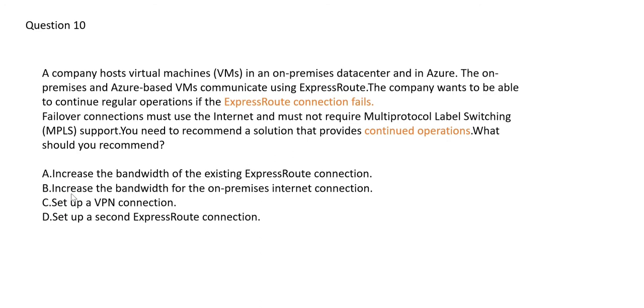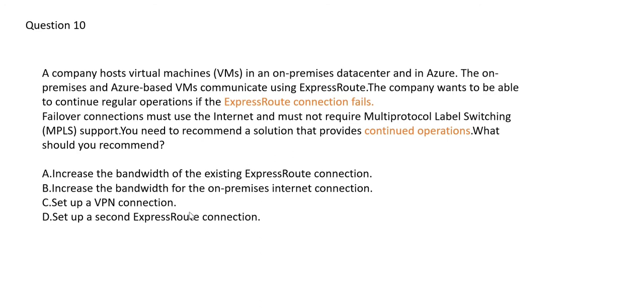Option B suggests increase the bandwidth for the on-premises internet connection. It will not help because your route has failed. Just increasing the internet connection bandwidth will not help. The third one says set up a VPN connection. This is needed. See, the best practices suggest that whenever you have express route set up, the failover has to be a site-to-site VPN connection.